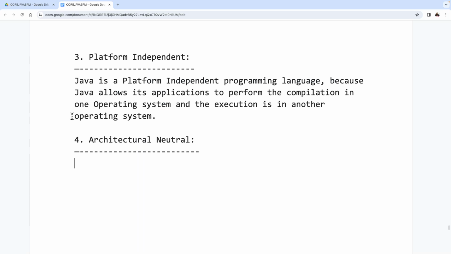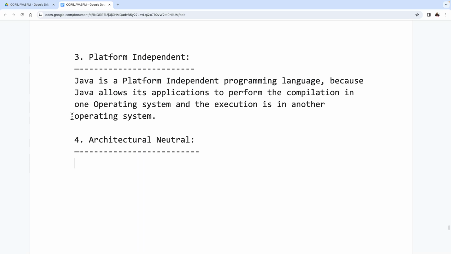If any programming language allows its applications to perform compilation on one hardware system and execution on another hardware system. So a number of different processors are available outside. Compilation is on one processor, but execution is on another processor. If it is possible, then the programming language is a hardware independent programming language.